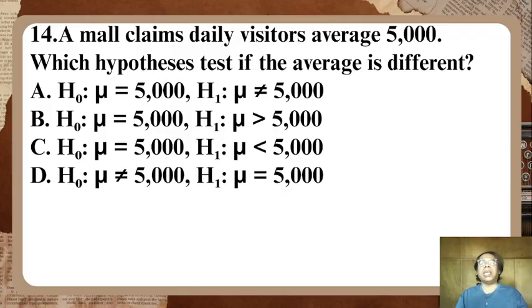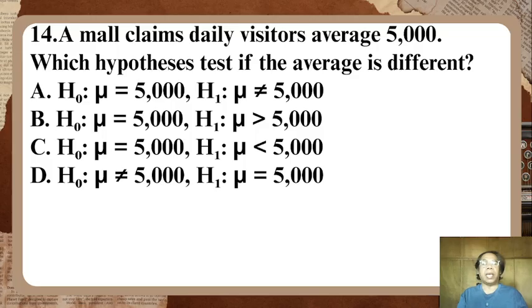Number 14. A mall claims daily visitors average 5,000. Which hypothesis tests if the average is different? Letter A, H0: mu is equal to 5,000. H1: mu is not equal to 5,000.